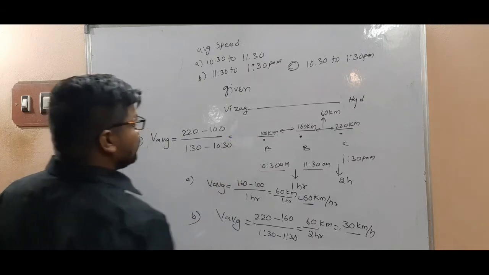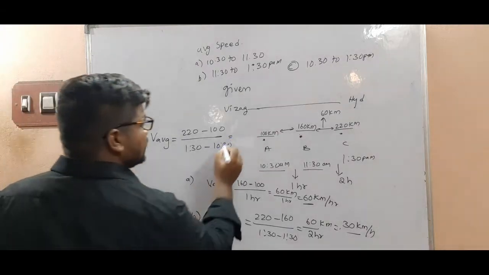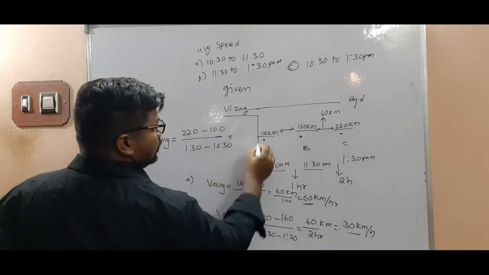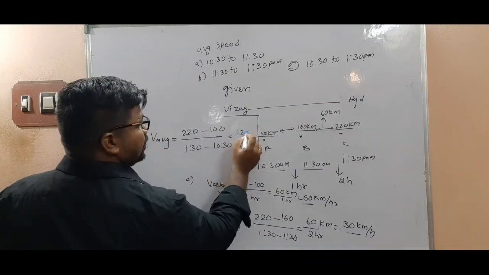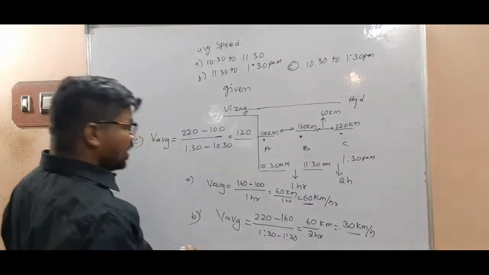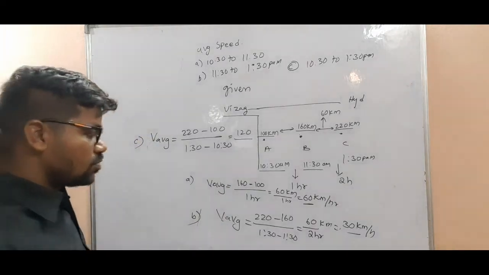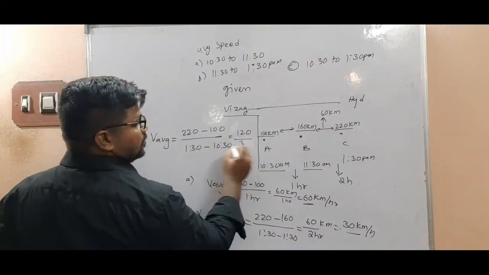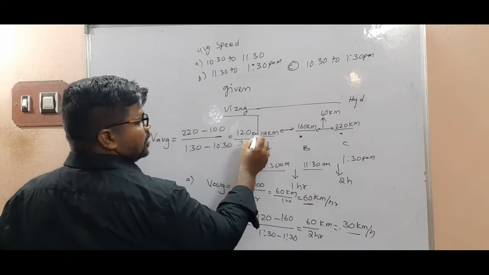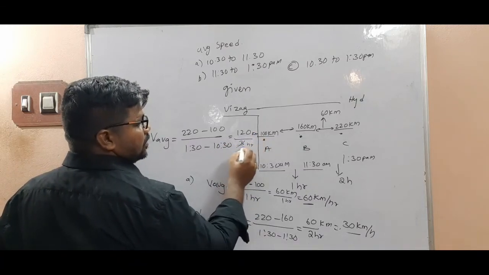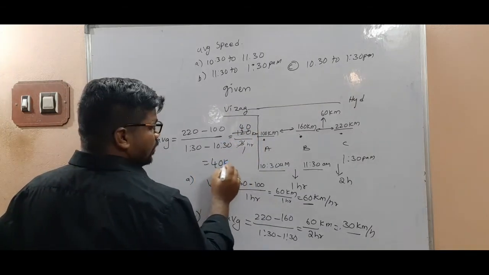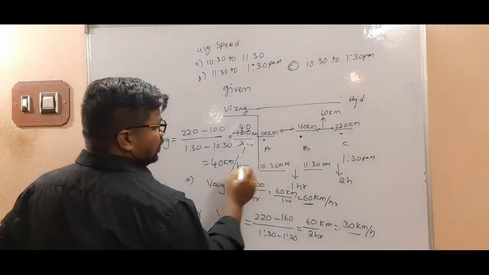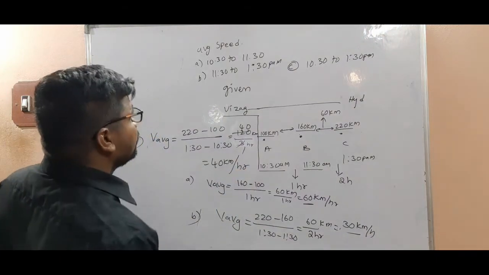Total distance is 120, total time is 3 hours. So 120 kilometers by 3 hours, 40 kilometer per hour. Okay, understand?